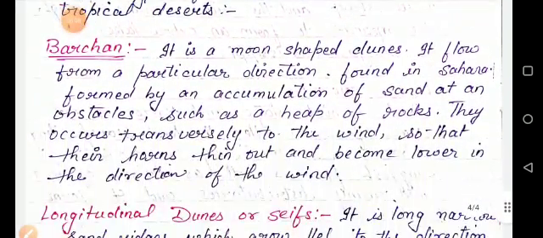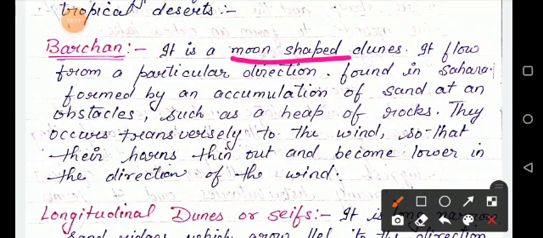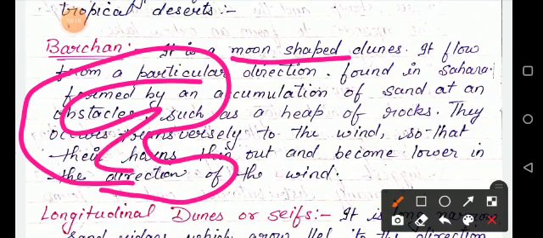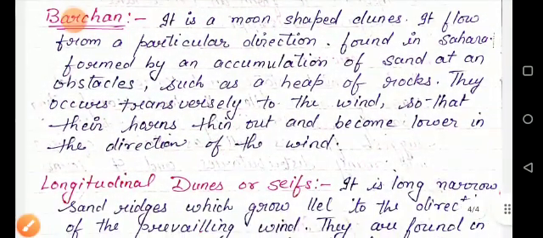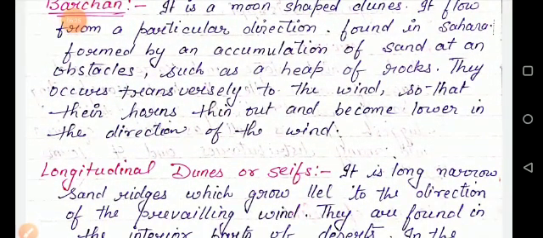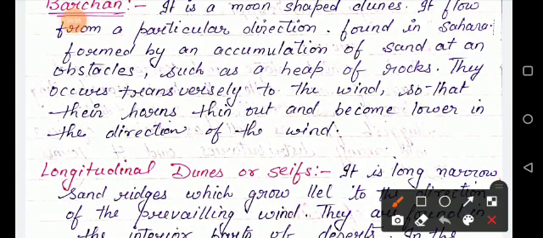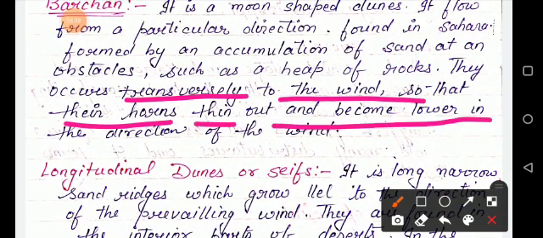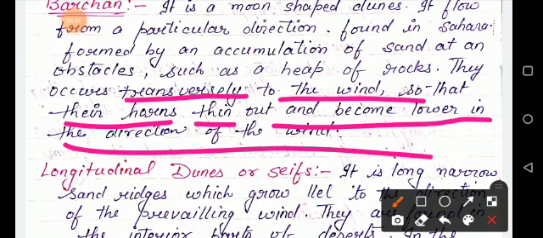So what is a Barchan? A Barchan is a moon shaped dune like this type of Barchan, and it flows from a particular direction. Found in Sahara, it is formed by an accumulation of sand at an obstacle such as a heap of rocks, and they occur transversely to the wind so that their horns thin out and become lower in the direction of the wind.